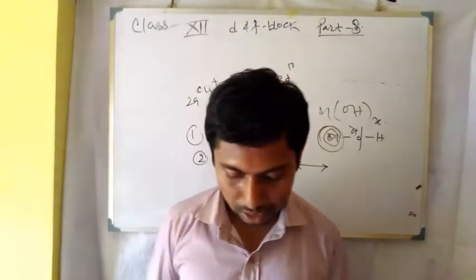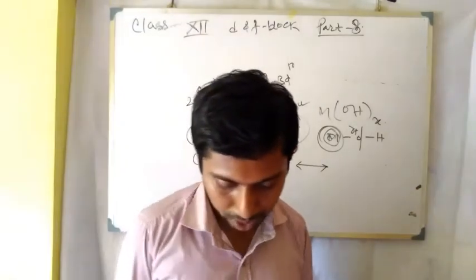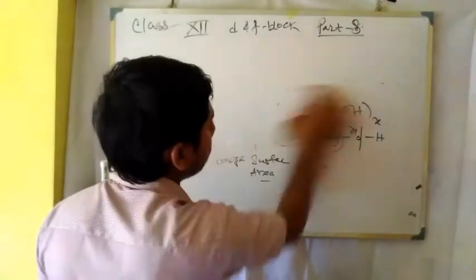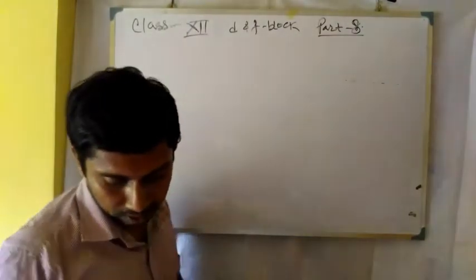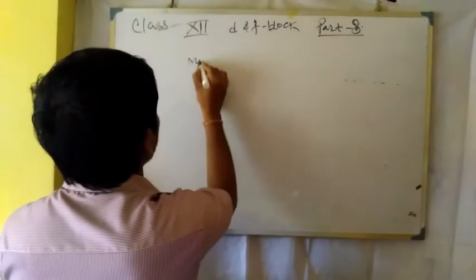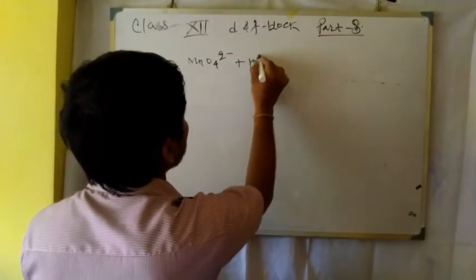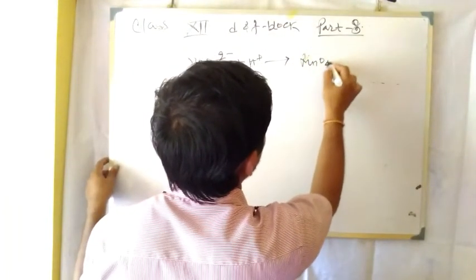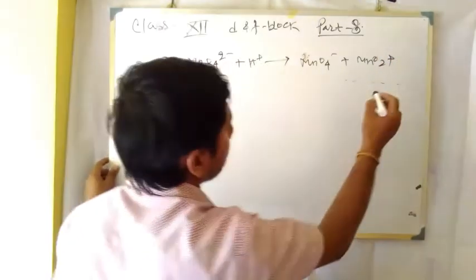The manganate ion MnO4 2 minus, in the presence of acid, converts to permanganate and MnO2: MnO4 2 minus plus H plus forming MnO4 minus plus MnO2 plus H2O.